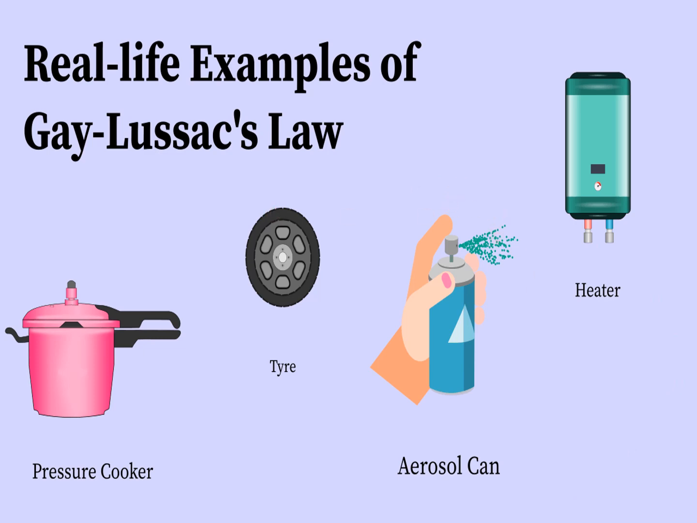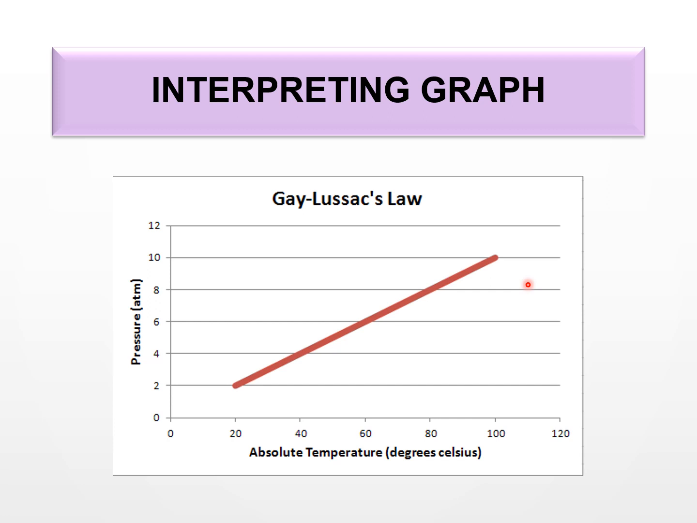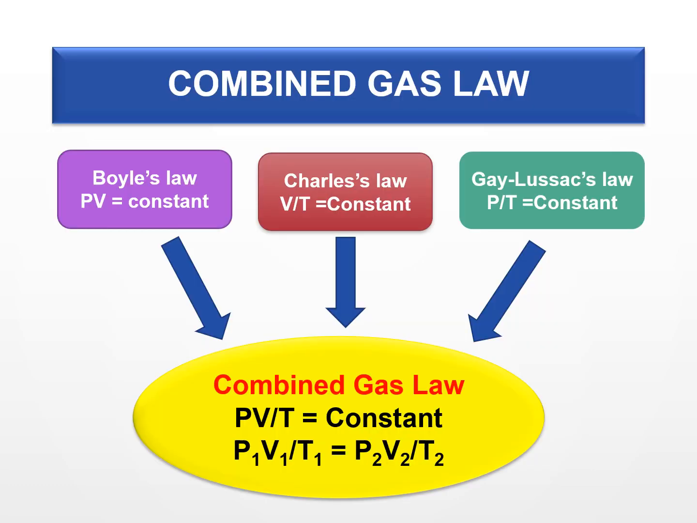But how is the graph? It is going to look similar to Charles' law. But here it's the absolute temperature and the pressure. The temperature is on the x-axis and the pressure is on the y-axis because it's at constant volume, and it's a linear graph. And when you combine Boyle's law, Charles' law, and Gay-Lussac's law, you get the combined gas law, which gives the relationship between pressure, volume, and temperature.